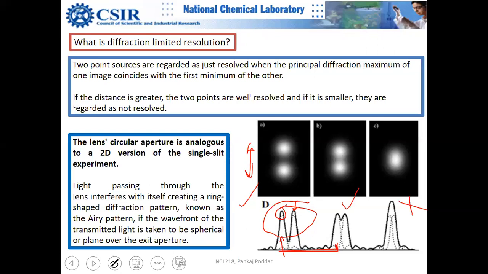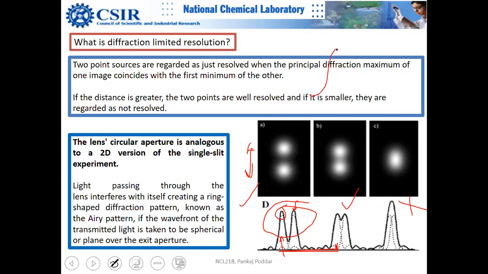Okay, you can always say lambda by 2 and all kinds of things, but if somebody asks you where it comes from, those equations actually come from this. So basically each dot makes this kind of an Airy disk.